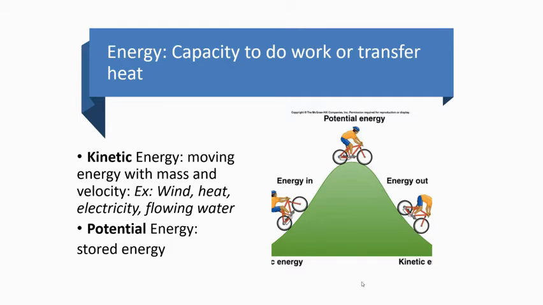So animals and plants need energy because they need to do work or transfer heat. In the case of animals, which are generally heterotrophs, they need kinetic energy to move around to find more food because the food is not always near them. Potential energy is stored energy. So plants will make their own food, but then they will also store it because they have to survive at night, when the sun is not shining. So we'll look at these 2 types of energy generally: kinetic energy to move around, potential energy that is stored.